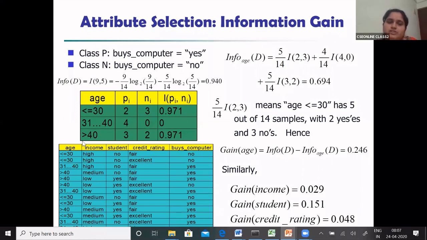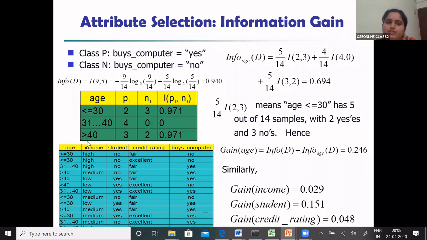So now once you have decided age is your root node, what you have to do with respect to a particular branch. For example, if age is less than or equal to 30, how many entries do you have? You have around 5 entries. For these 5 entries, you have to check with respect to income, with respect to student, and with respect to credit rating.